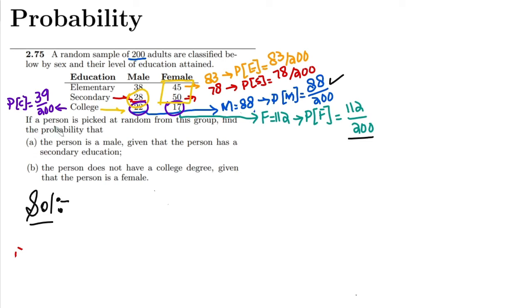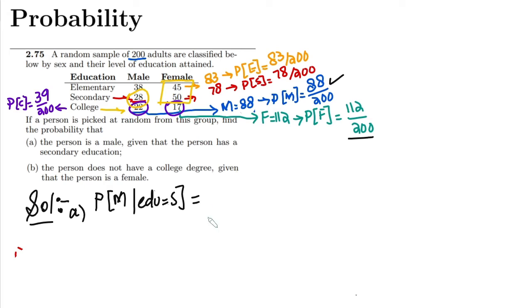If a person is picked at random from this group, find the probability that A, the person is a male, given that the person has a secondary education. So in this part, part A, we have to find the probability that a person is male given that the person has a secondary education, so the education level is secondary.